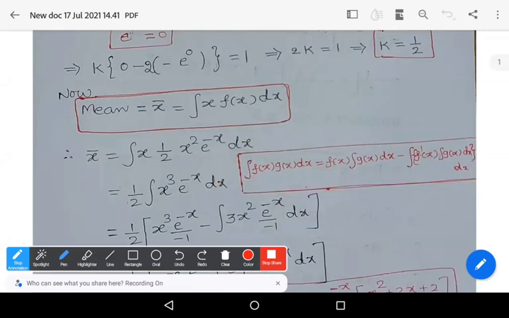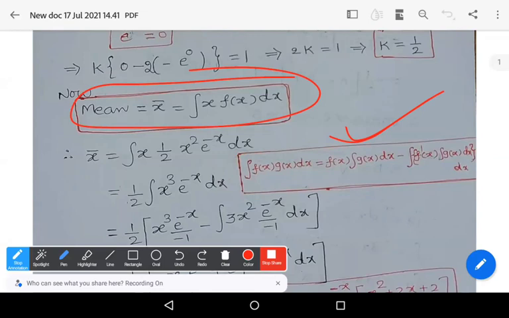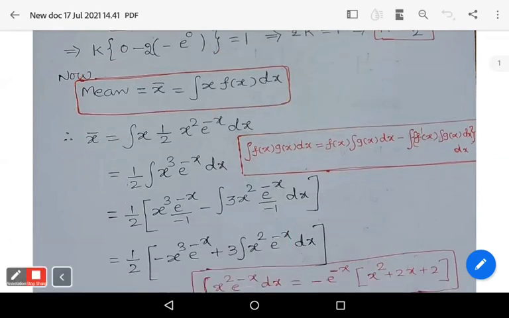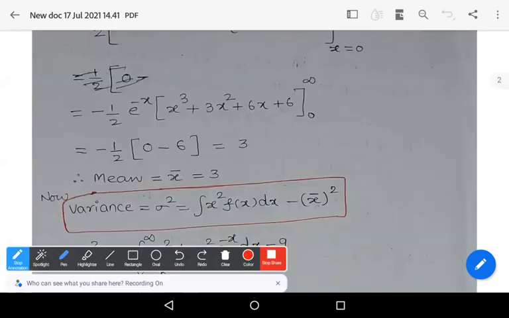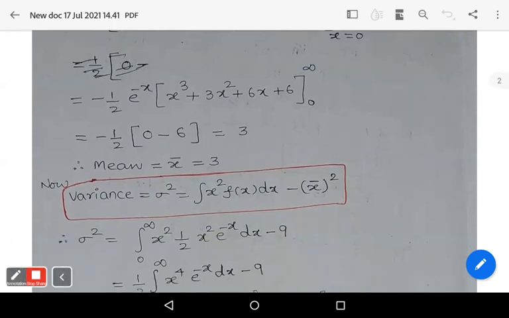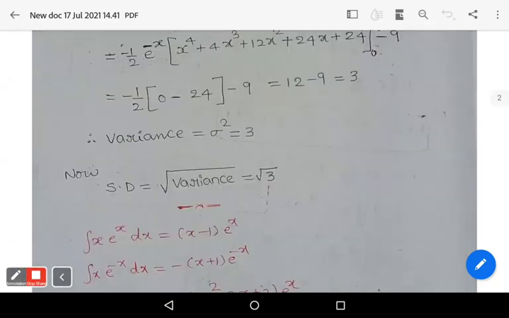And also these problems are taken from integration, and these are from statistics. What is mean? Mean x bar is equal to integral x f of x dx. What is variance? Sigma square is integral x square f of x dx minus x bar square. So practice the formulas. Standard deviation is the square root of variance. Practice the formulas, then you become very familiar with the method as well as the solution of the problem.